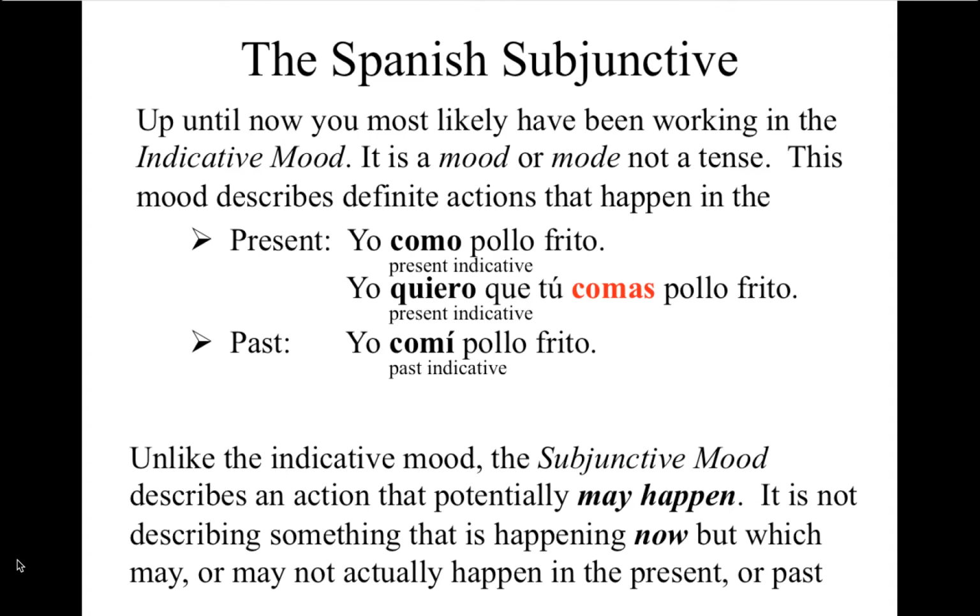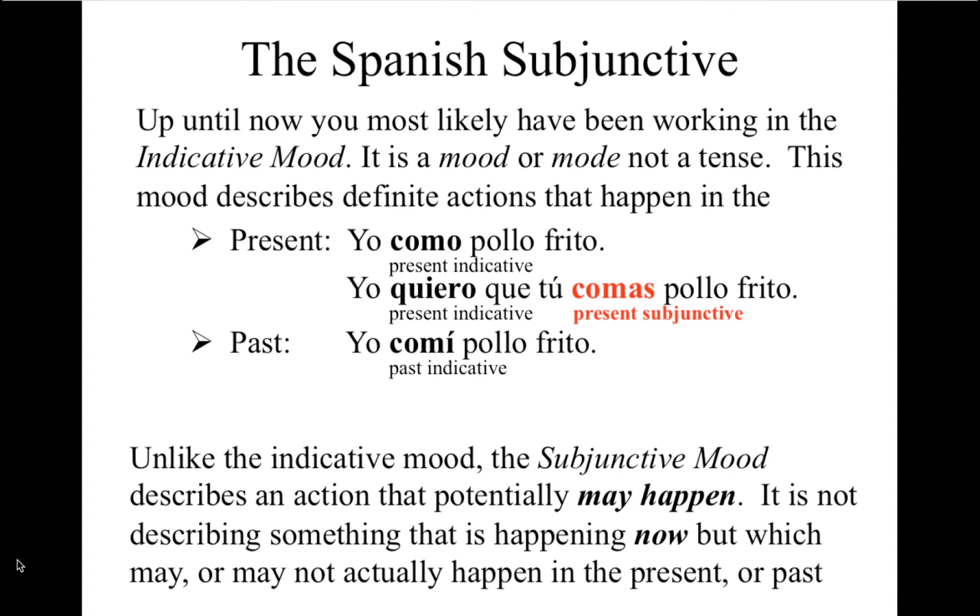So, for example, in the present tense subjunctive, yo quiero que tú comas pollo frito. I want you to eat fried chicken. Yo quiero, I want, definitely is something that's happening right now. But it's not happening right now that you are eating fried chicken. It's something that I want to happen. It potentially may happen, but it's not something that's happening right now. So the subjunctive has to be used.